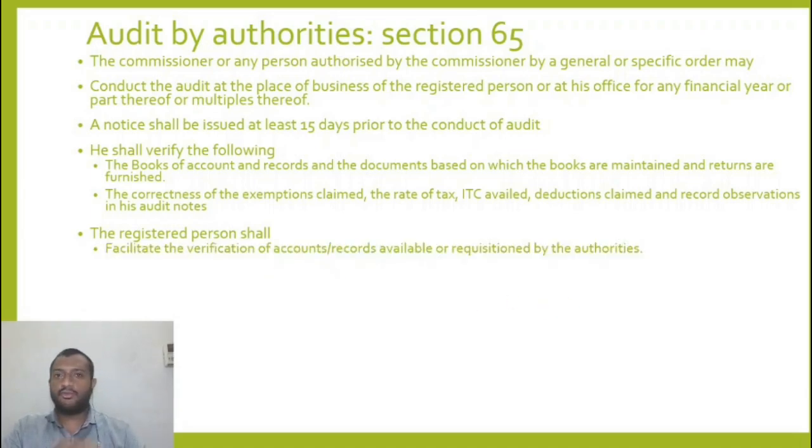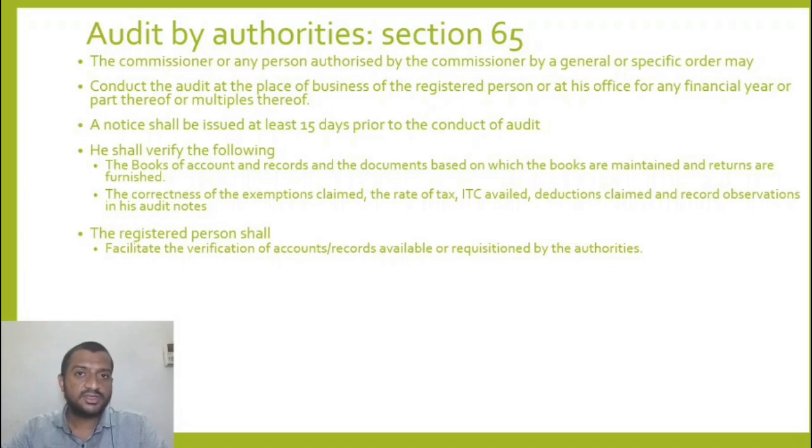So now we've talked of what the proper officer going for audit will do. Now we'll look at the responsibilities of the person whose books are being audited. He has to cooperate, right? He has to facilitate the verification of accounts or records available or requisitioned by the authorities. So this he has to do.